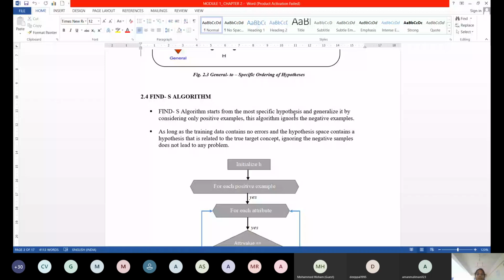So coming to the Find-S algorithm. Now you are familiar with what is most specific. The most specific hypothesis is where all the attributes are highly specific. Now my job is to consider only the positive examples. When do you say that an example is a positive example?